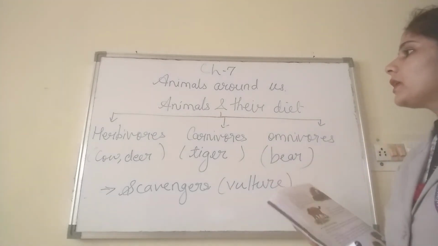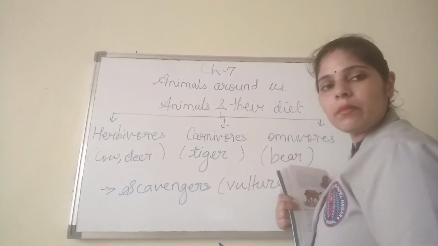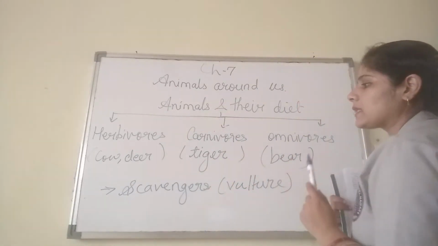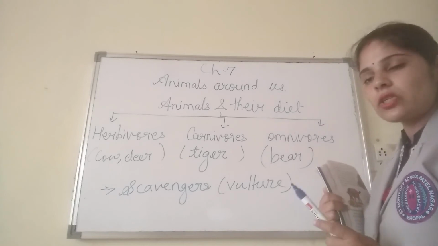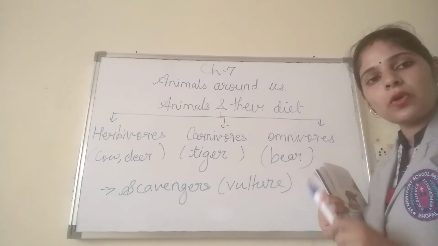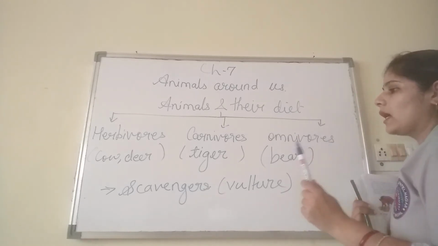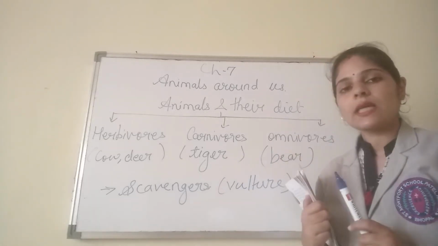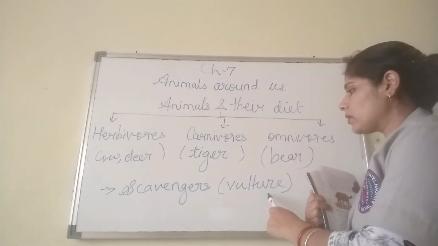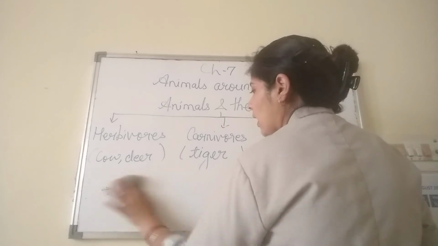So these were the different categories depending upon their diet. The first one is the herbivores. Herbivores are the animals which eat plants, like cow and deer. Then you have carnivores. Carnivore example is tiger, animals which eat the flesh of another animal. Then we have omnivores. Omnivores are the animals which eat both plants as well as the flesh of another animal. Example is bear. And the last one is your scavengers. Scavengers are the animals which depend on the dead and decaying remains of another animal. Example is your vulture.